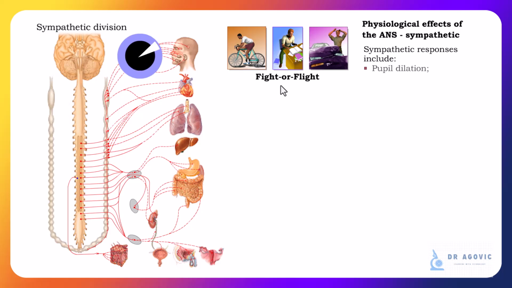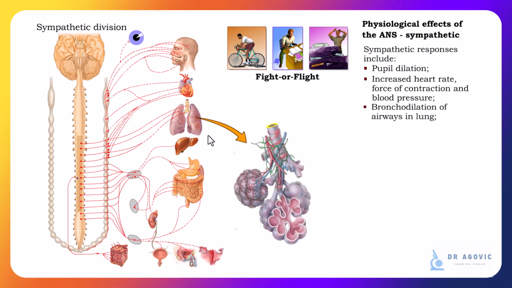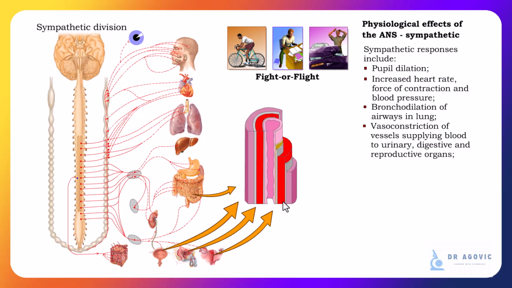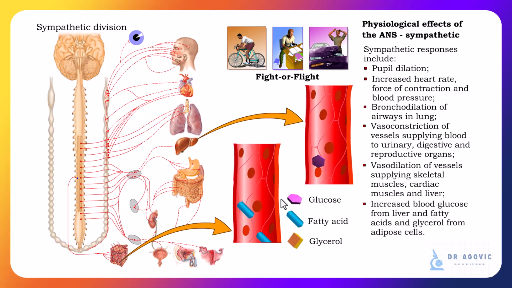Sympathetic responses include pupil dilation, increased heart rate and force of contraction and blood pressure, bronchodilation of airways in the lung, vasoconstriction of vessels supplying blood to urinary, digestive, and reproductive organs, vasodilation of vessels supplying skeletal muscles, cardiac muscle, and liver, increased blood glucose from liver and fatty acids and glycerol from adipose cells.